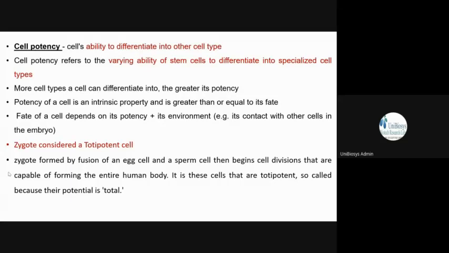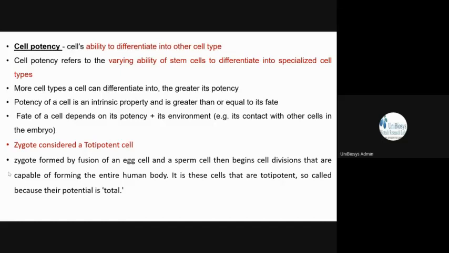So if I say this cell has a greater potency, or a high potency, it means it can differentiate into many other types of cells. If I say the cell has a very limited potency, or very low potency, it means it can form only a very few types of cells. It can be differentiated into very few different types of cells. So that is what potency is all about.